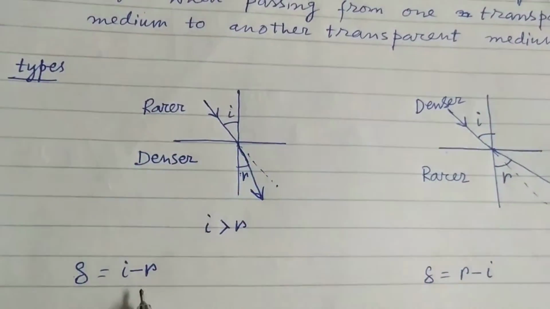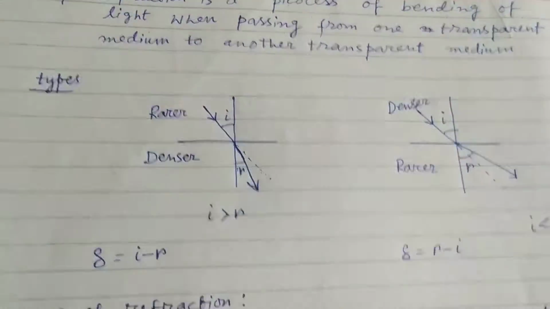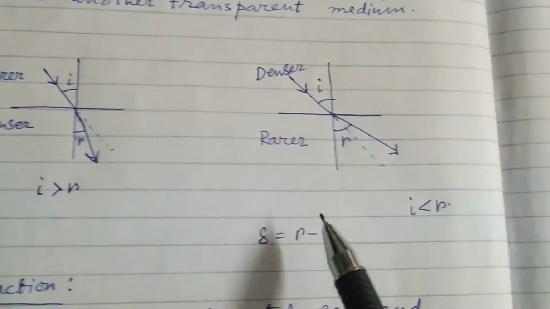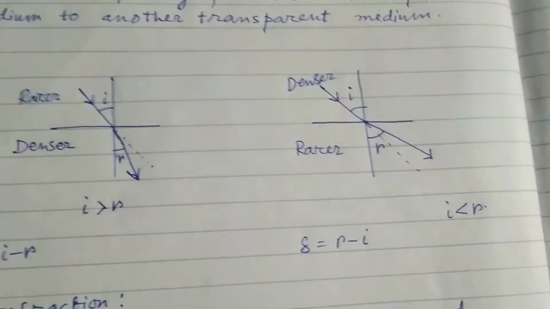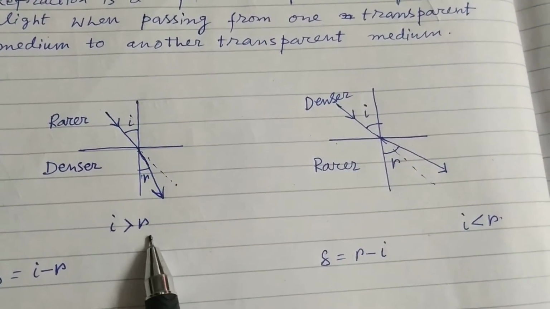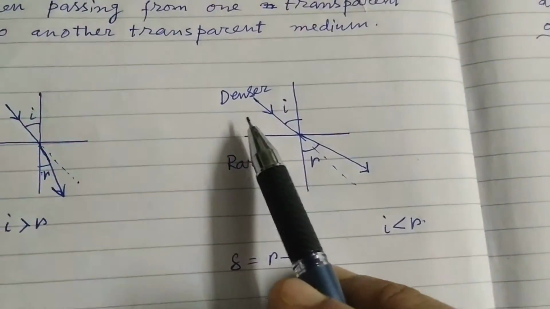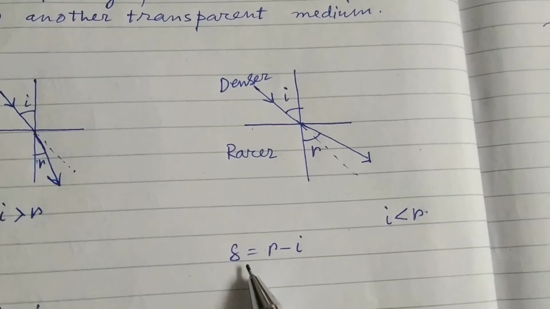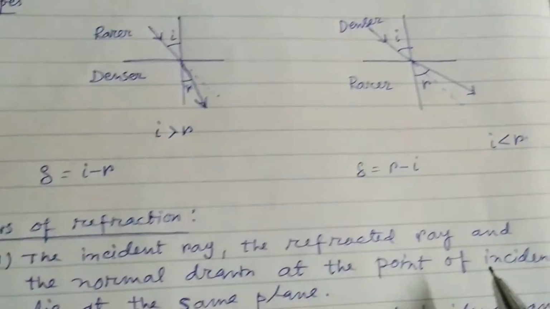So in the first case, when it is passing from rarer to denser medium, then delta, that is the angle of deviation, is I minus R. When it is moving from rarer to denser medium, I is greater than R, and delta is equal to I minus R. And when it is passing from denser to rarer media, then delta is equal to R minus I. That is, I is less than R.